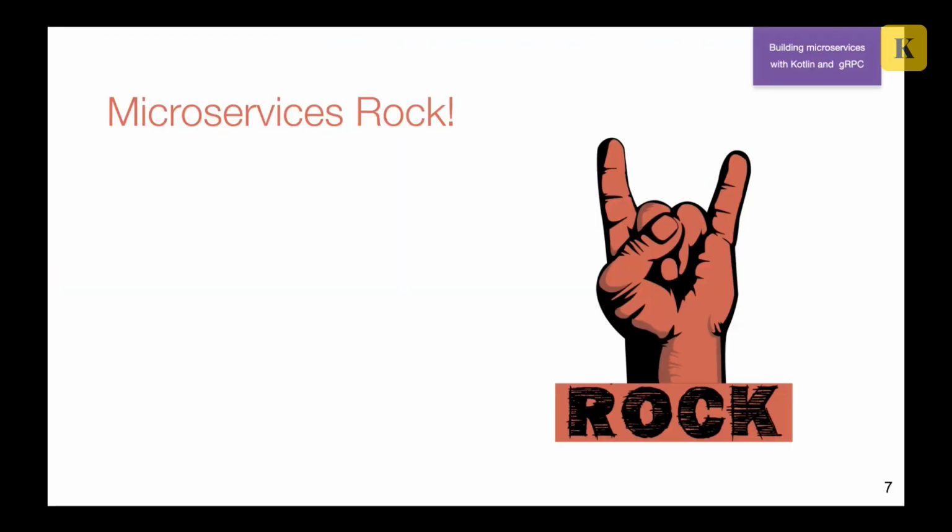Because microservices rock. What do I mean? First of all, when we are doing microservices, we are independent from each other, because microservices are small parts of your actual application, and you can develop them independently, just define some contract between them.